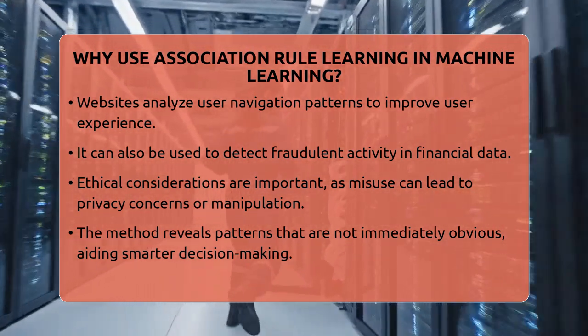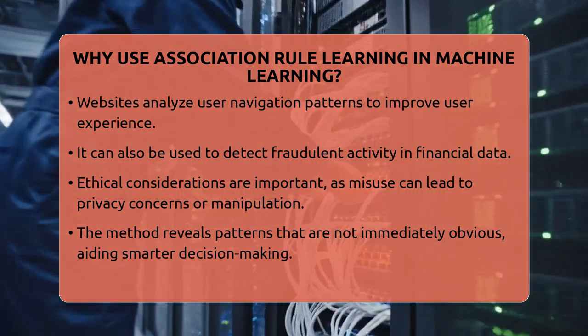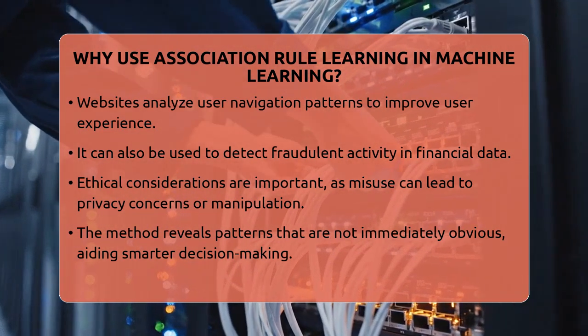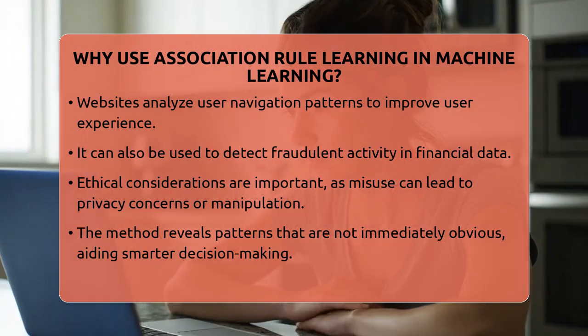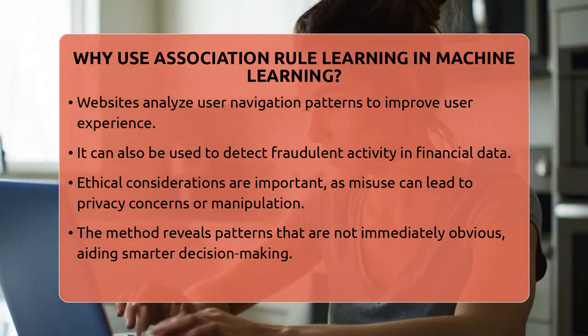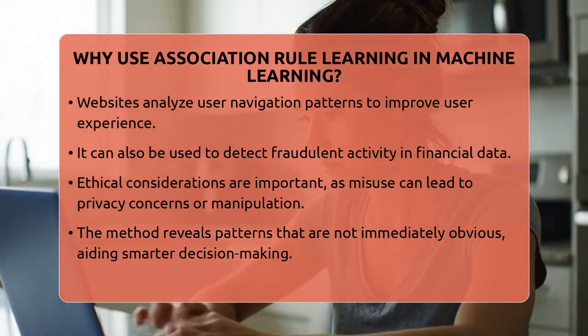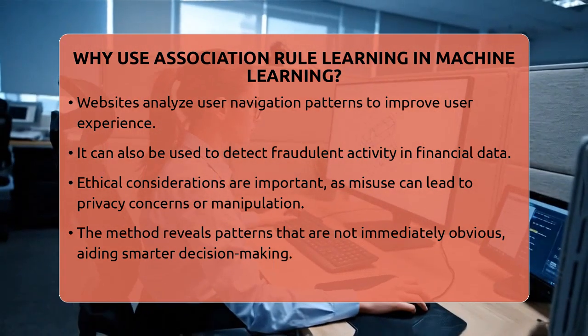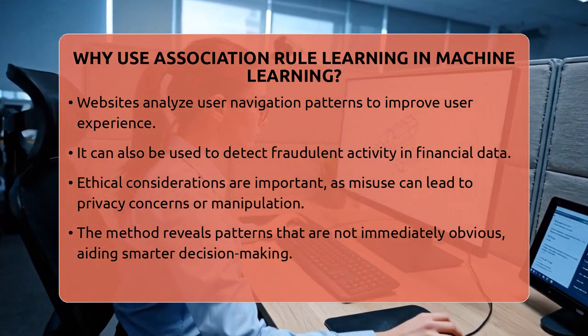Understanding how association rule learning works shows us how AI can uncover patterns in data that are not obvious at first glance. It's a simple yet powerful way for machines to make sense of complex information, helping us make smarter decisions in business and technology.